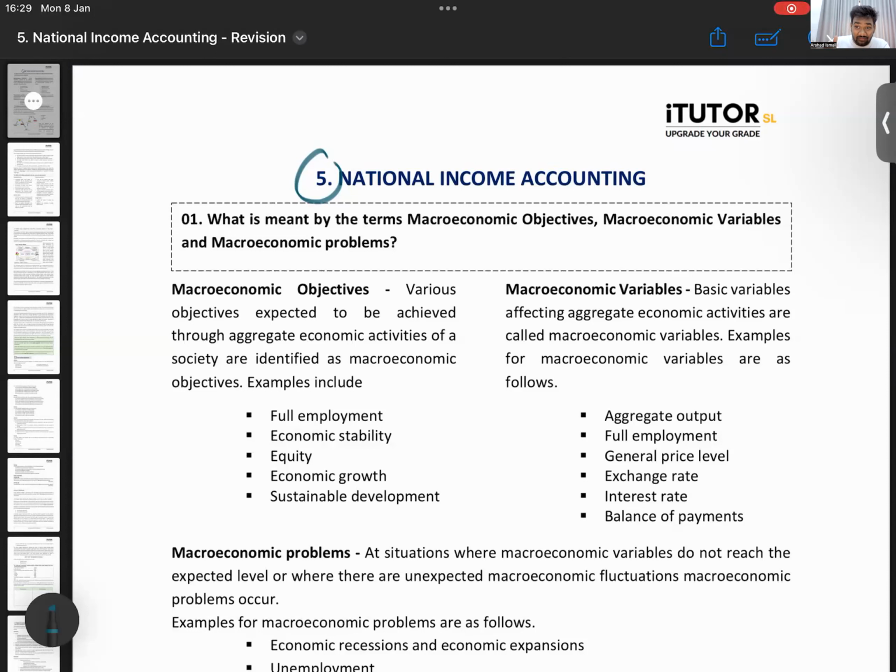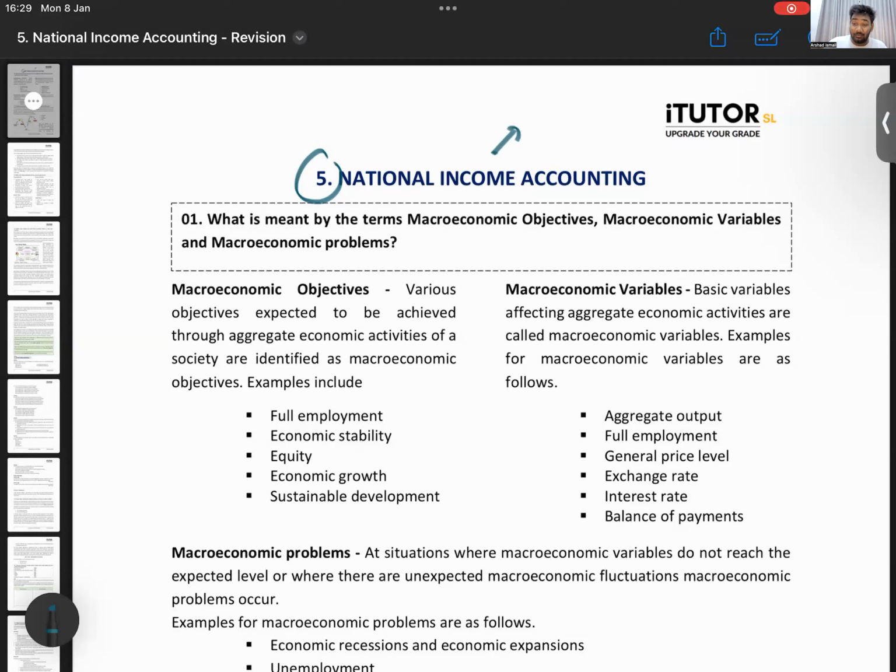So Unit 5 all the way until Unit number 12 are macroeconomic units. Unit number 5 is on national income accounting. The overall story is we are trying to calculate something called GDP. Remember, that is what you call the national income.